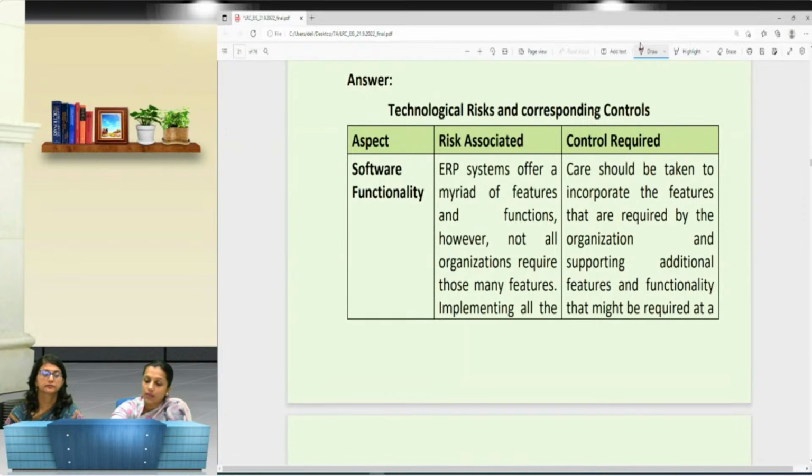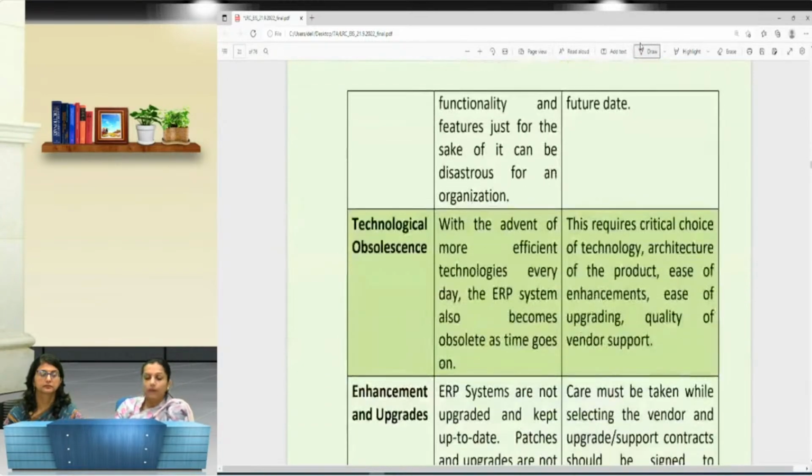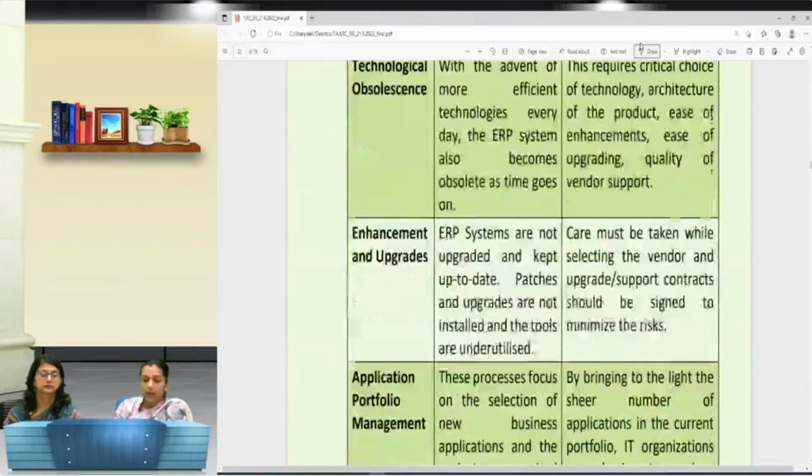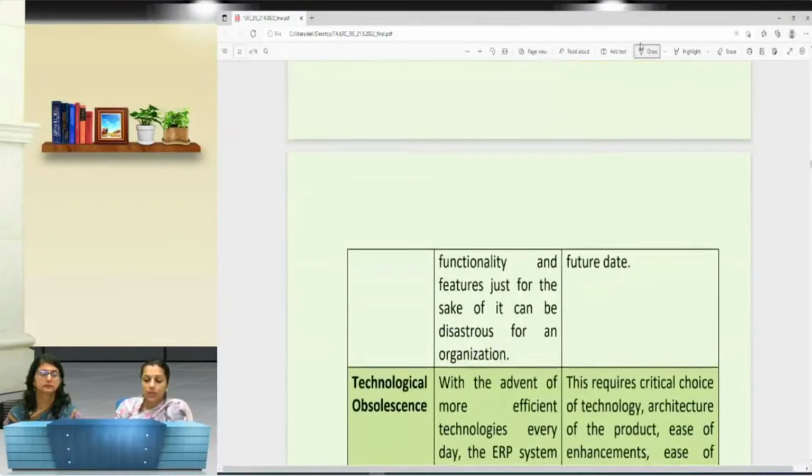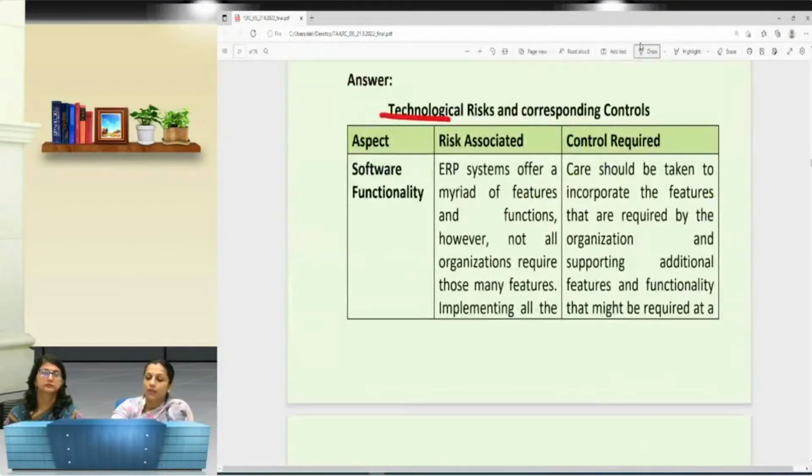So here we have the technological risk, we have these 4 aspects. We have software functionality, technological obsolescence, enhancement, and application portfolio. For each aspect, we have a risk associated with it. To overcome that risk, we have control.